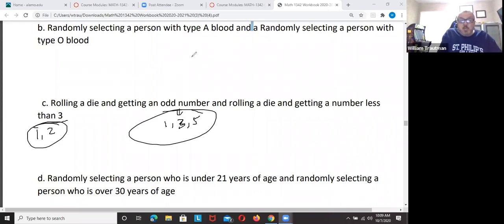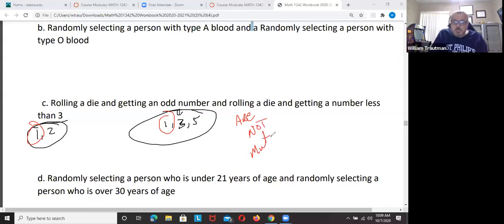So do you see that they can happen at the same time? Mutually exclusive means they cannot happen at the same time. But if you look at both of these, you can get an odd number and a number less than three. A one could happen at the same time. So these are not mutually exclusive because the one can happen at the same time.